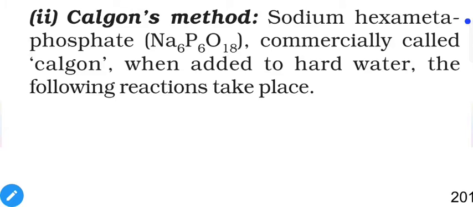In the second method, we will use sodium hexametaphosphate, commonly known as calgon. This chemical will turn calcium or magnesium salt into a complex compound, and this complex compound will trap them, so they will be permanently bonded with calcium or magnesium. That's why they are not able to connect with water or soap molecules, and hardness will be removed.